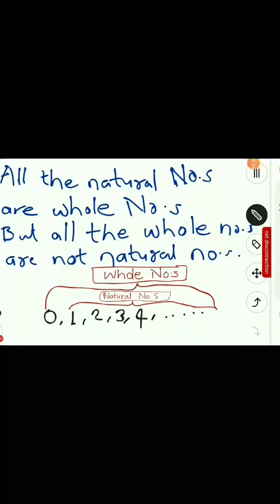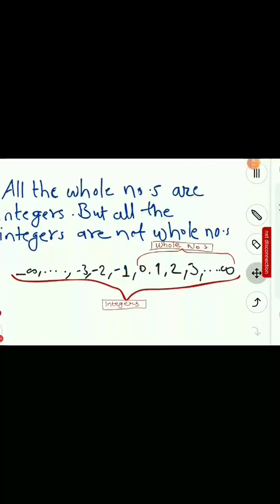You should note this down. Take a screenshot of the screen. You should write this in your notes. This is the first statement that I made about natural numbers and whole numbers. Let's see what the second statement about integers is. See, about integers, all the whole numbers are integers, but all the integers are not whole numbers.